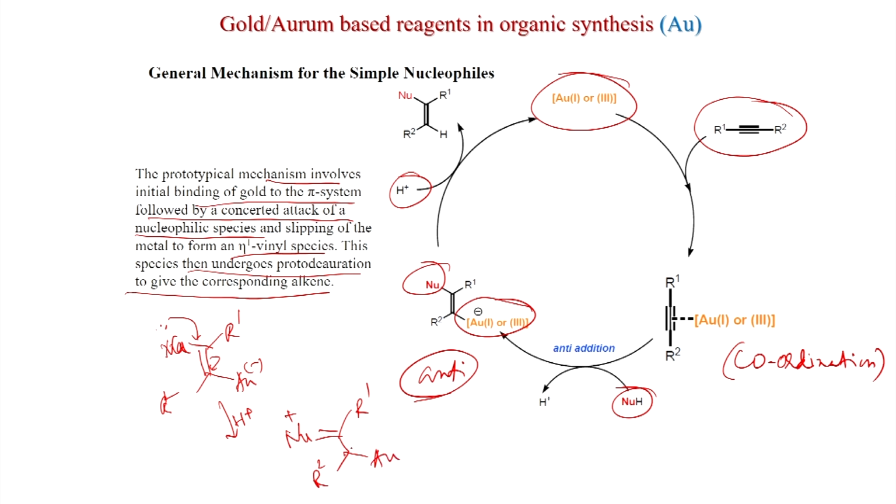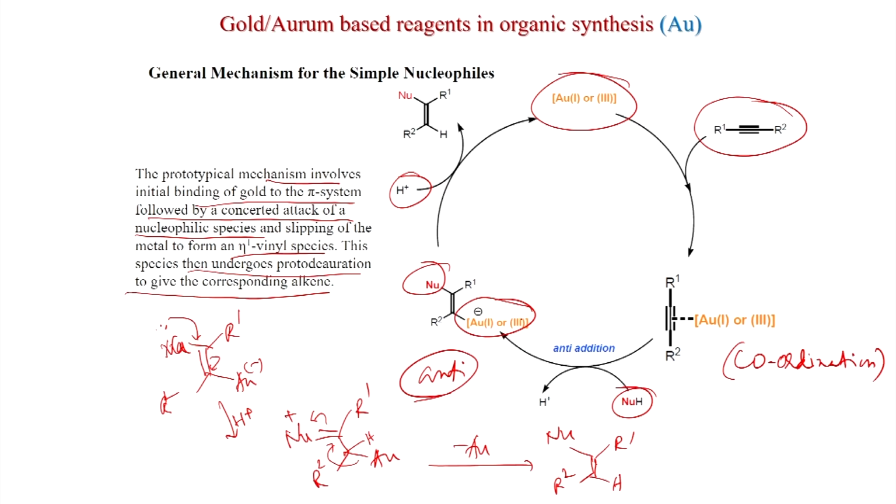Here this hydrogen comes, and now what will happen? This gold will eliminate. So, minus gold, then you get R1, nucleophile, R2 and hydrogen. Of course, a double bond is present here. So, this is the mechanism: the nucleophile attacks in the anti orientation to the gold, and after that protodeauration happens. An acidic proton has to come and the gold eliminates.